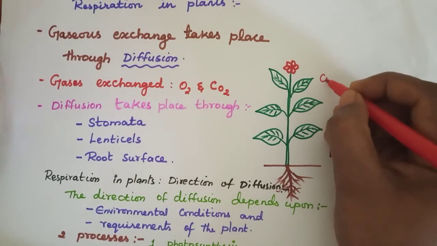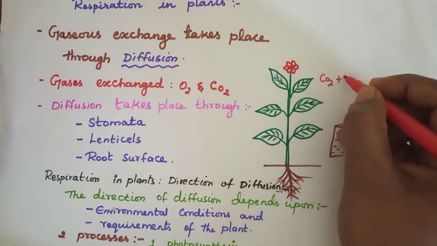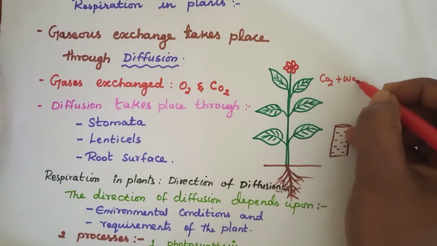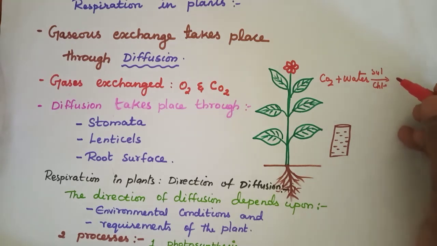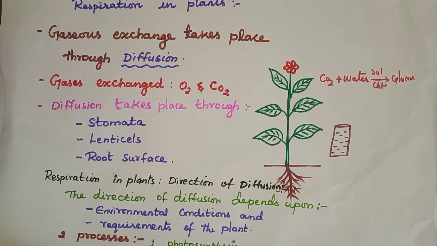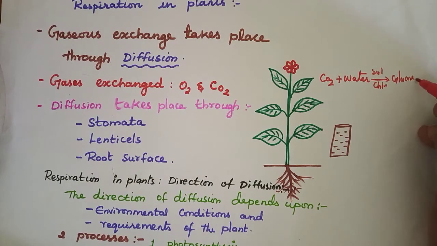Carbon dioxide plus water, with the help of sunlight and chlorophyll, plants will prepare their own food, that is glucose, plus oxygen. Understood? So this is the photosynthesis equation.